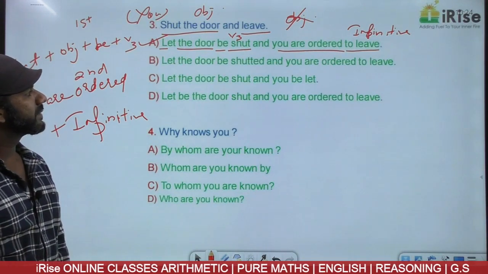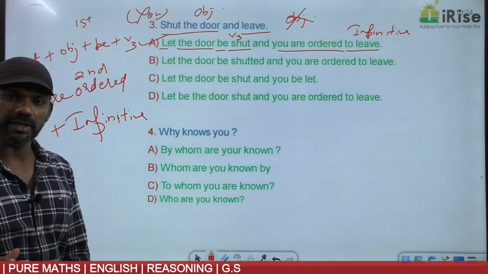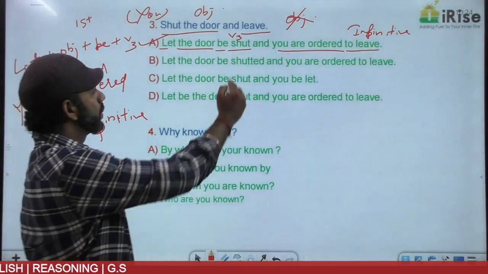Come to option B. Let the door be shutted. There's nothing like shutted. It's shut, shut, shut. V1, V2, V3. So eliminate it.